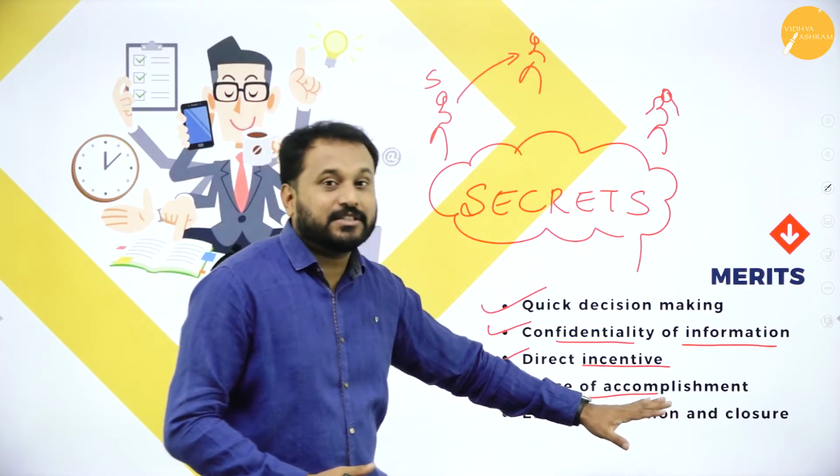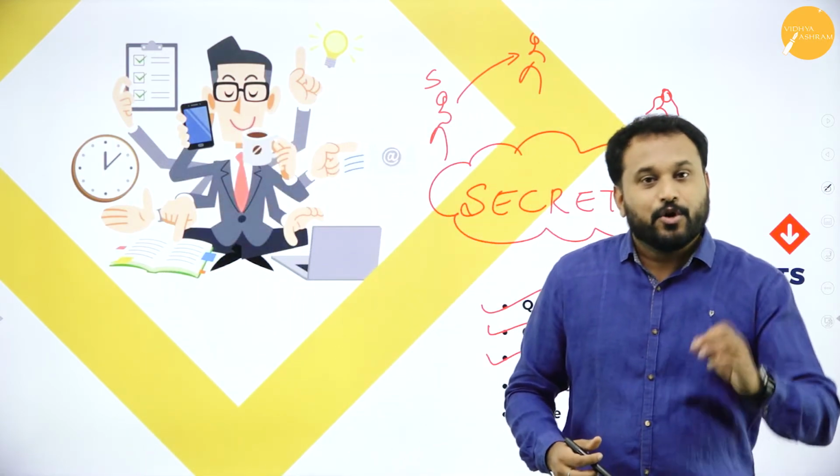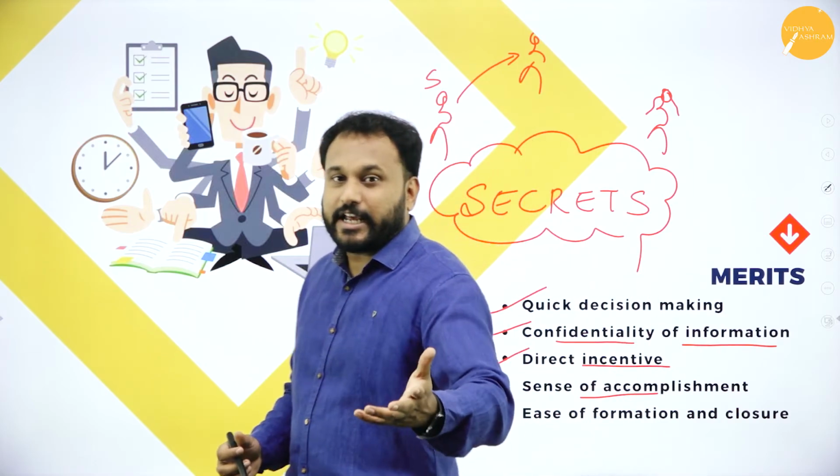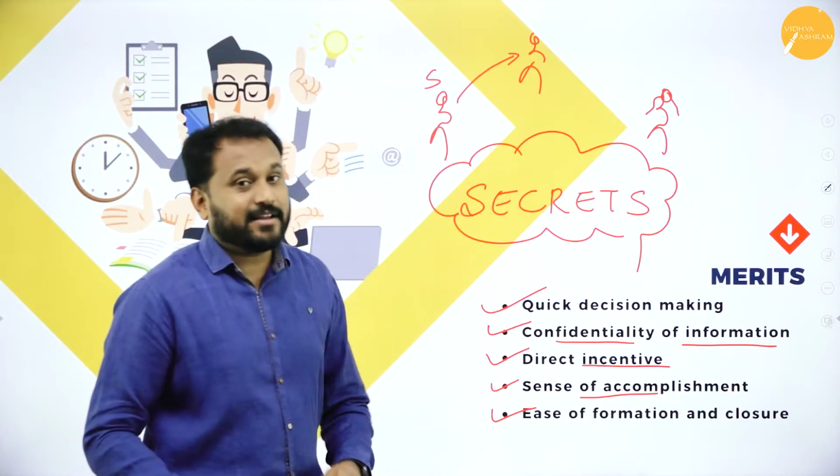Ease of formation and closure. So what was the feature of sole trader? That is, whenever I want I can form, whenever I want I can close. That is a merit, that is called ease of formation and closure.